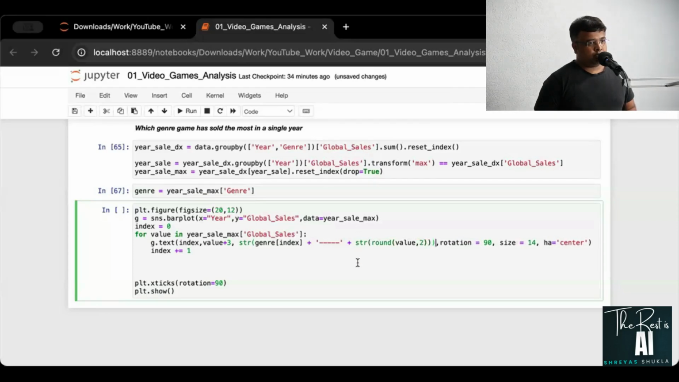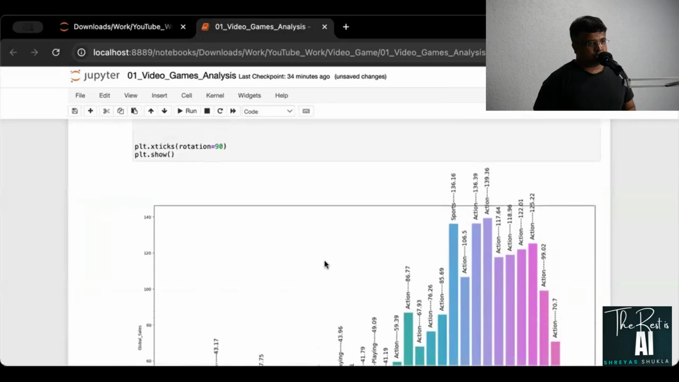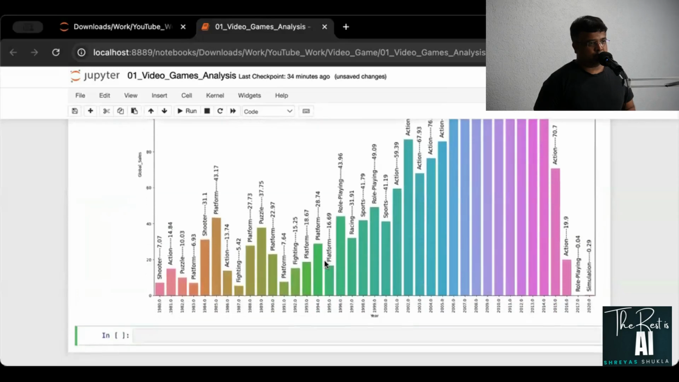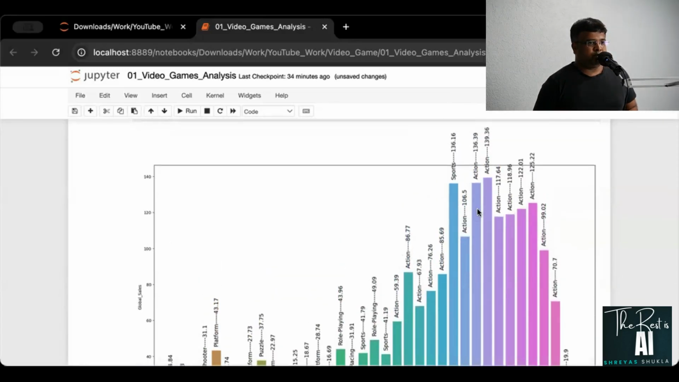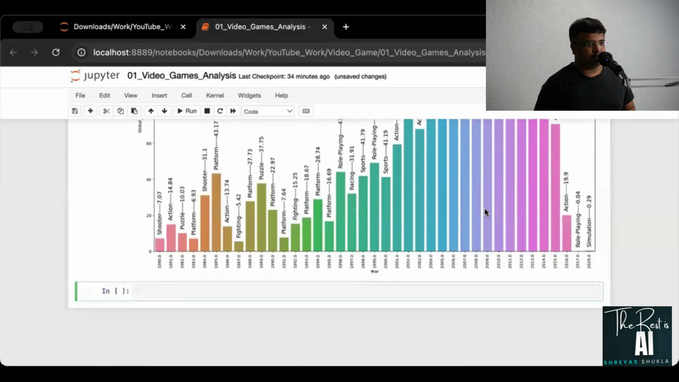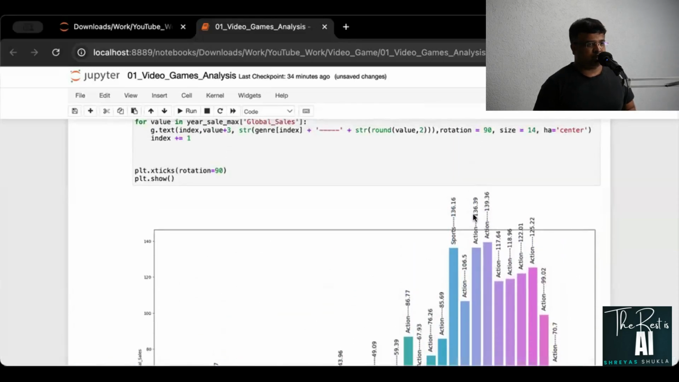All right, looks fine to me. There we go. So these are the sales index that you're getting on the y-axis, and on the x-axis you have the year. Again, apparently the one having the most value is this one, action. This is 139.36 and it is in year 2009, and second comes this one, 136.39 million.